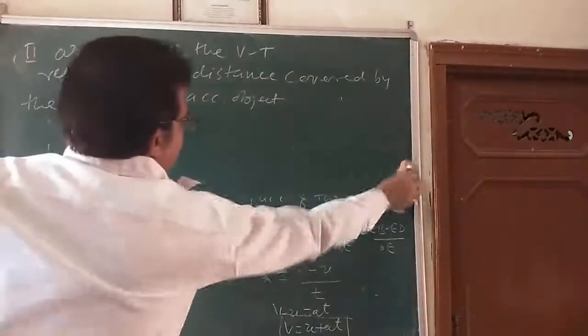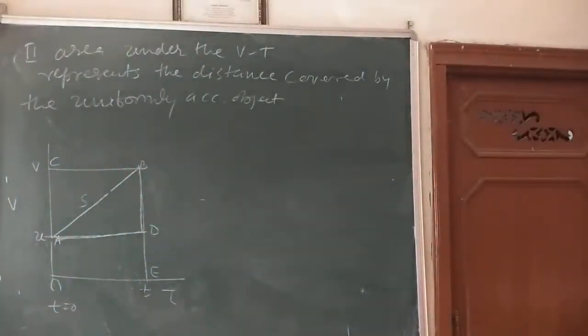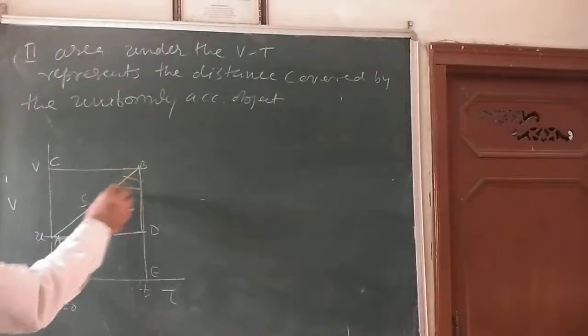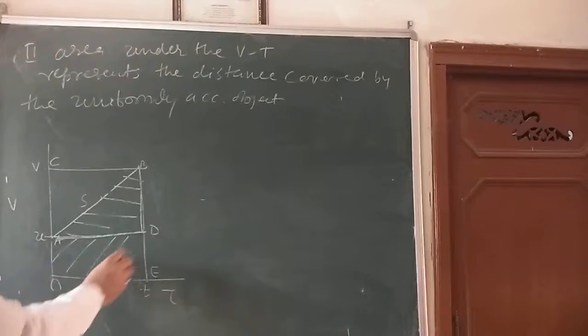So let us see. Here you can see there are two areas: the area under this graph, the area of a triangle, and here an area of a rectangle.